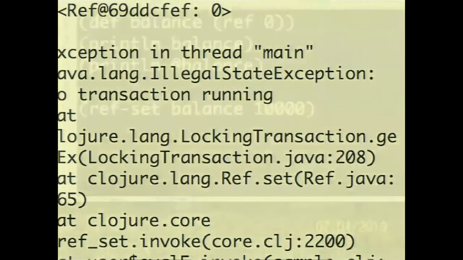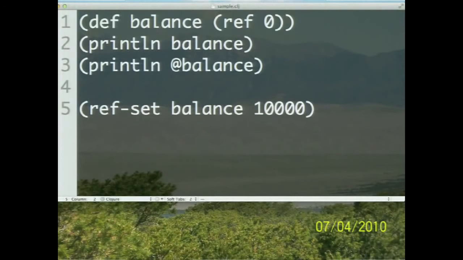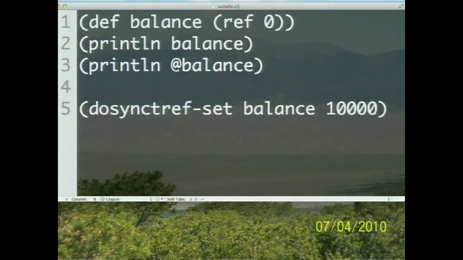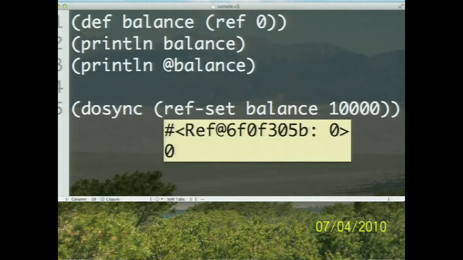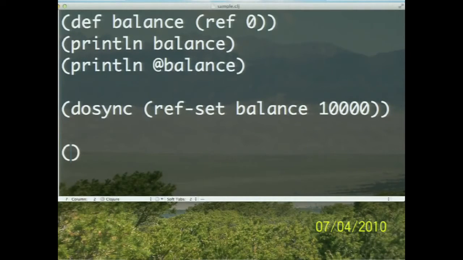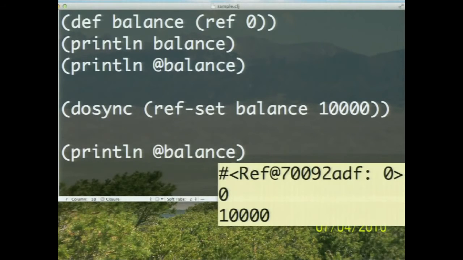So what I'm going to do here is to say, all right, let's go ahead and create a dosync over here. And dosync is a way to enter into a transaction. And now that I've entered into a transaction, I'm going to go ahead and modify this. Notice this time he's not screaming loud. And now I want to go ahead and print the value of the balance at the end of this. And you can see quietly it was modified to 10,000 at the very end. So in other words, you cannot modify a managed immutable identity unless you have entered into a transaction.